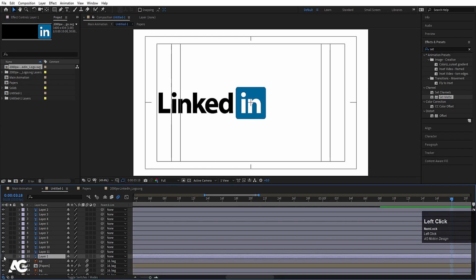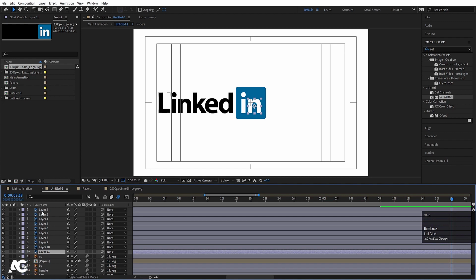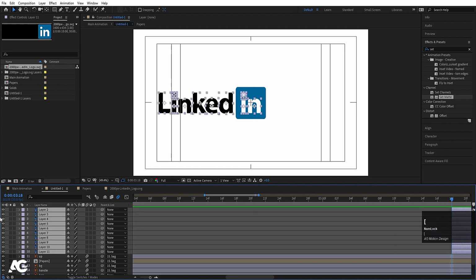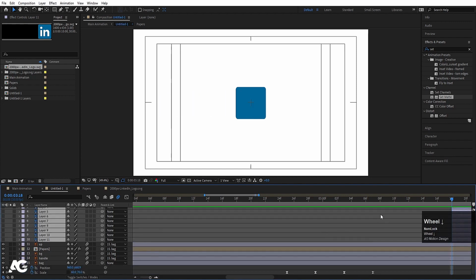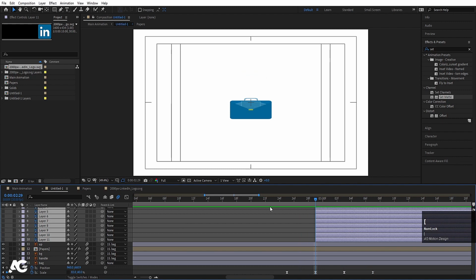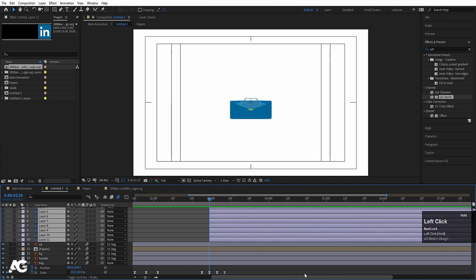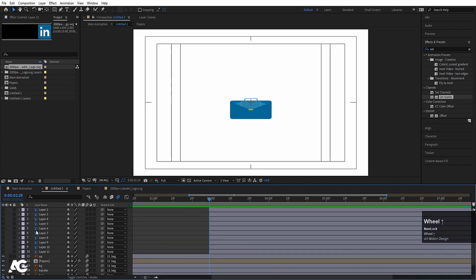And we don't need this background also, like check out this. Yeah, we don't need that also. Now select all the PSD layers and move this over here like that, and let's hide it for now. Now as you can see, from this point we want them to be animated, so I'll move them all over here. Let's move a portion over here, and now we will animate those stuffs.